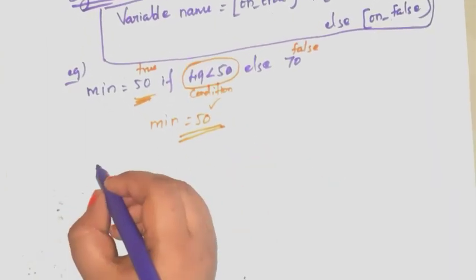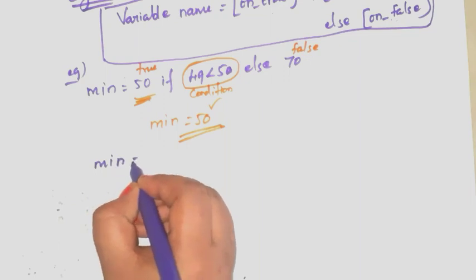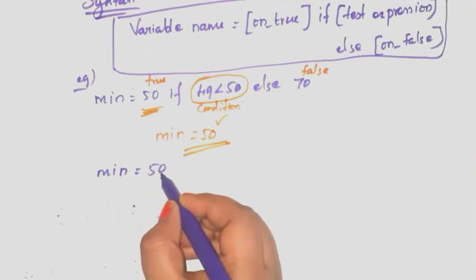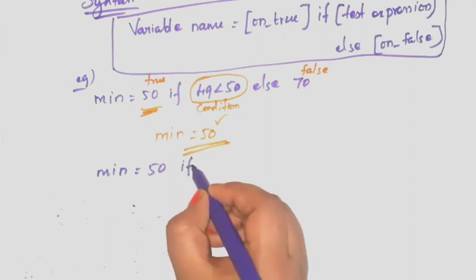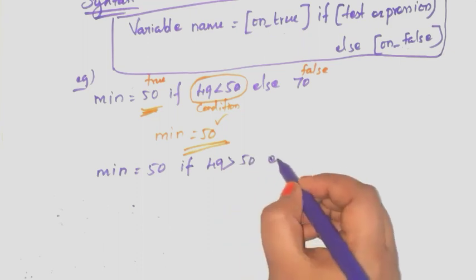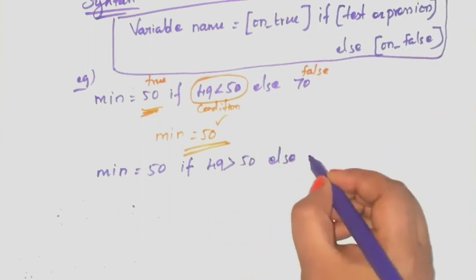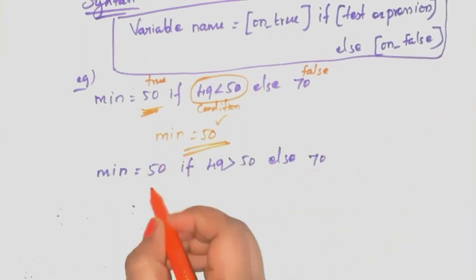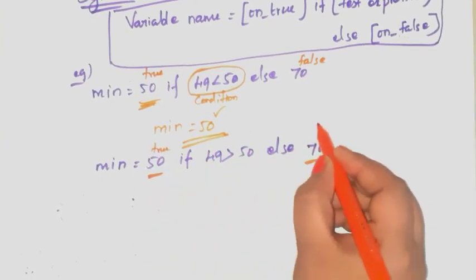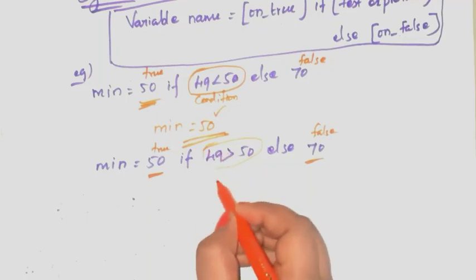Next, see another example. Min is equal to 50. This is variable name. This is true value. Next, write if 49 is greater than 50, else false value 70. So this is the true value. This is the false value. This is the condition.